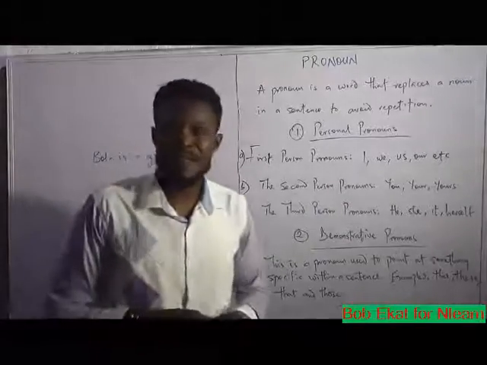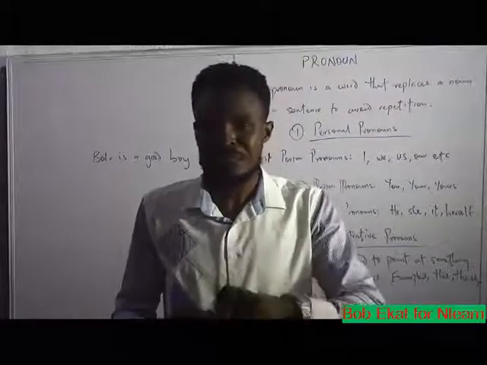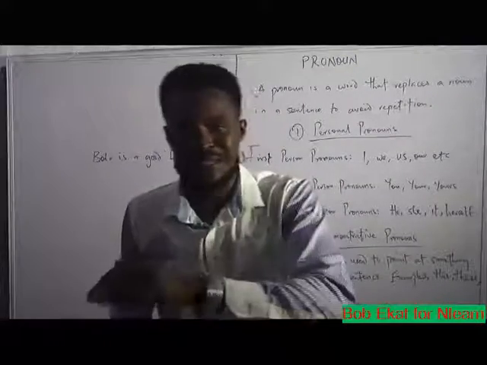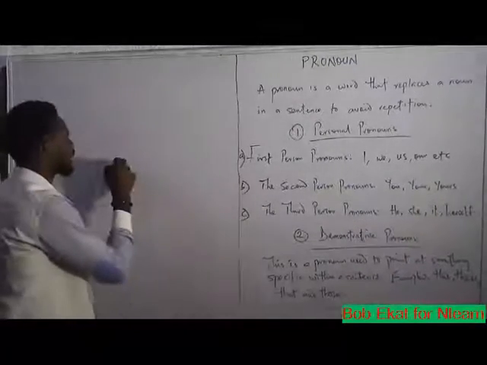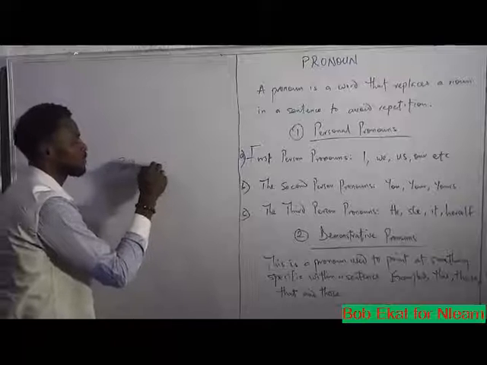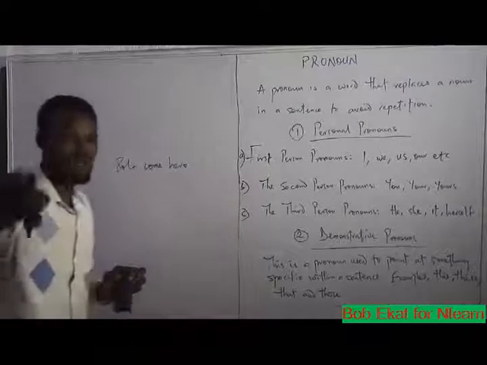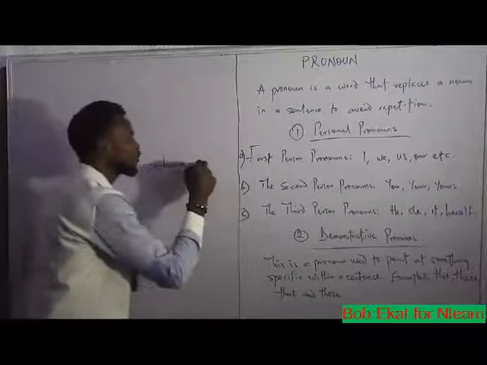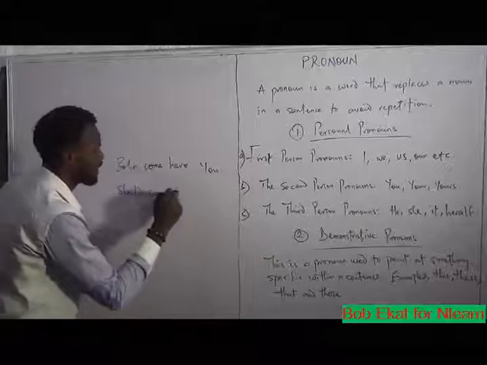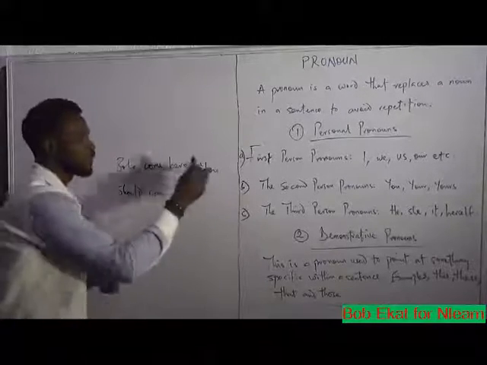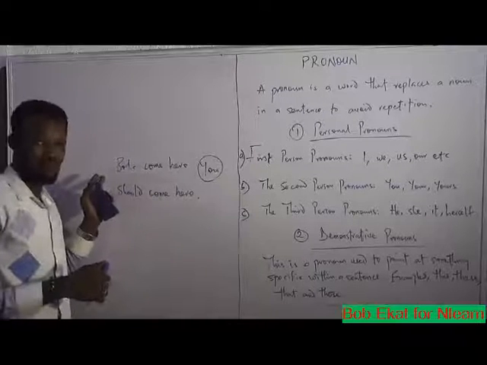Your name is Bola, and I say, Bola, come here. You should come here. You can see that I do not have to repeat Bola again in the second sentence. Hear this example. Bola, come here, is the first sentence. Instead of saying, Bola, you should come here, I just go straight by saying, you should come here. In this sentence, you is a second person pronoun because it replaces your name here.